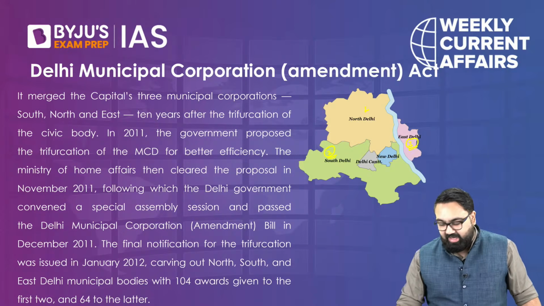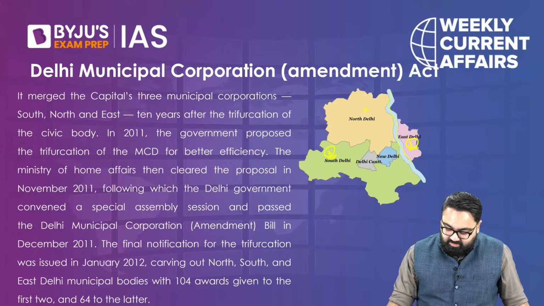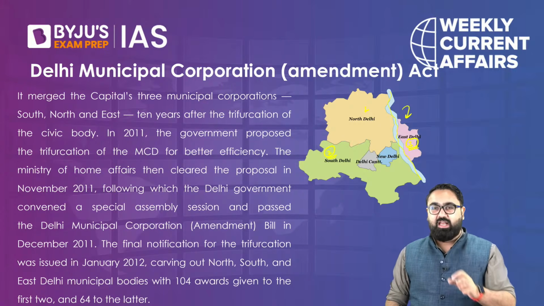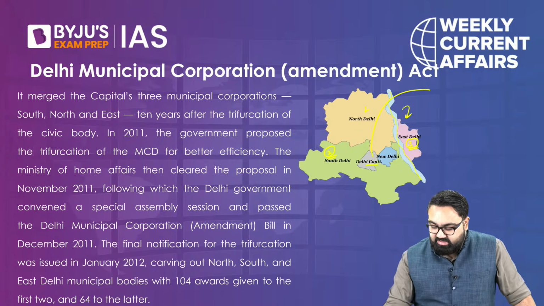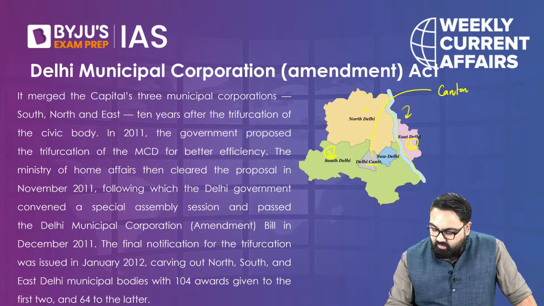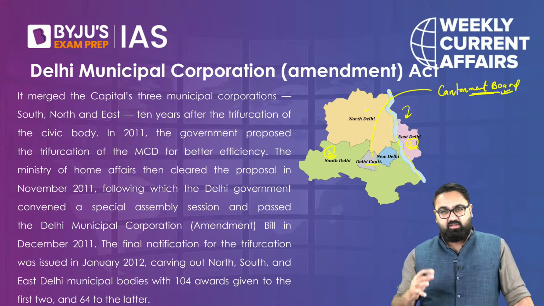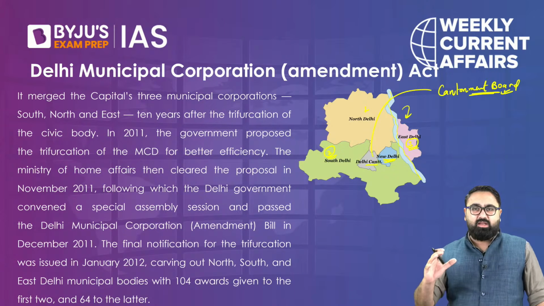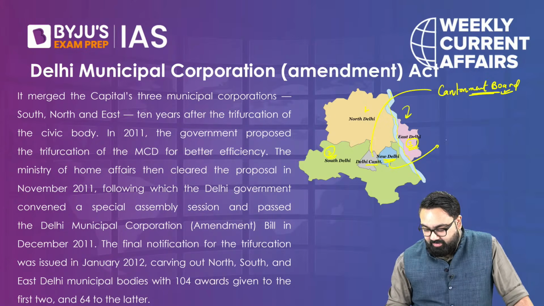Then there was East Delhi, often called Yamuna Par. This is the Yamuna river, and Yamuna Par means beyond the Yamuna river. This is the area called East Delhi. And then we had some areas of Delhi which were not under any of these. Delhi Cant, as you know, the Cant area is controlled by the Cantonment Board, which is established by the Defence Ministry, and its people are appointed by the President of India. While New Delhi is considered a diplomatic area, it is under another municipality, which is the New Delhi Municipal Corporation.